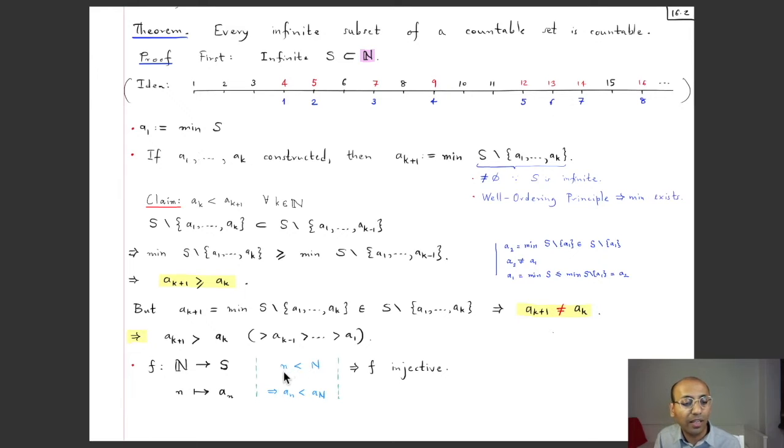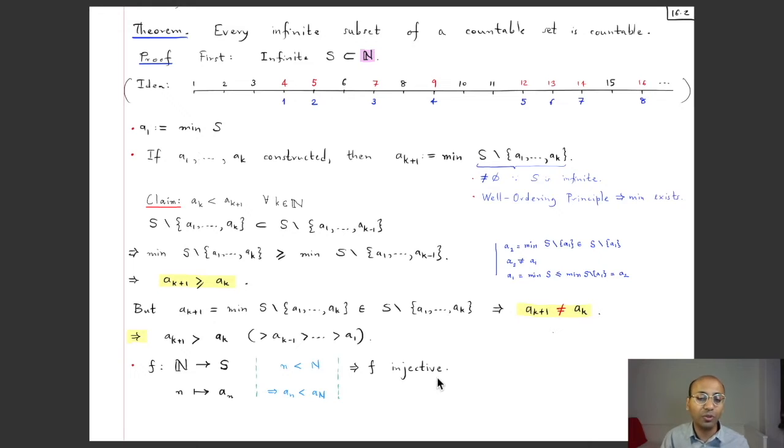So let's label them as little n and capital N. So we know that little n is strictly less than capital N. But then, since this is an increasing sequence, a_n is strictly less than a_N, but then a_n is not equal to a_N. And so the images of these distinct points are distinct, and so the function is injective.